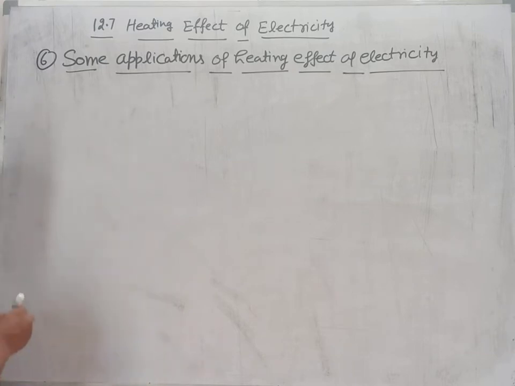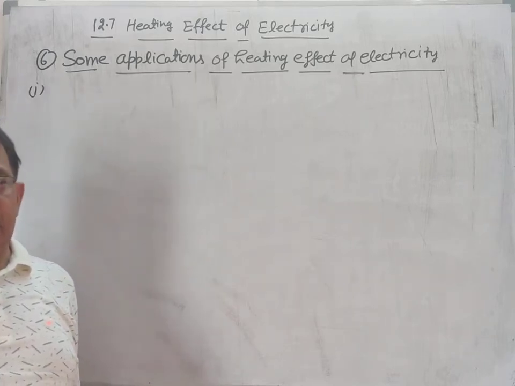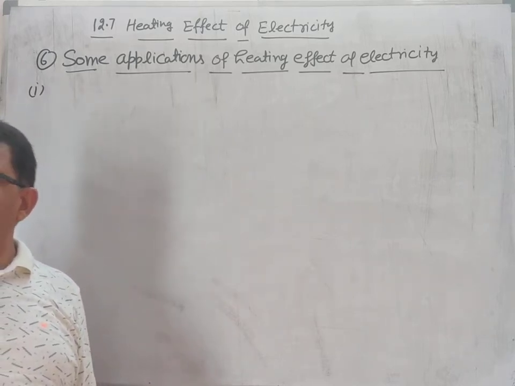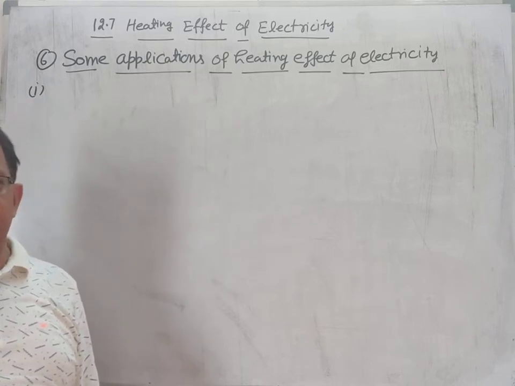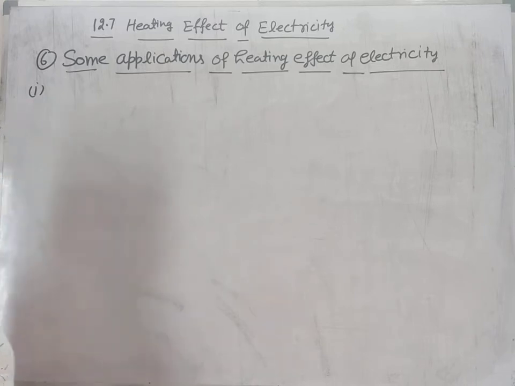So you know that there are various heating appliances like electric heater, electric geyser, electric toaster, electric kettle. They are based on heating effect of electricity. In them, electricity converts into heat.